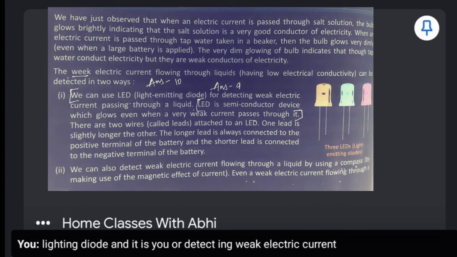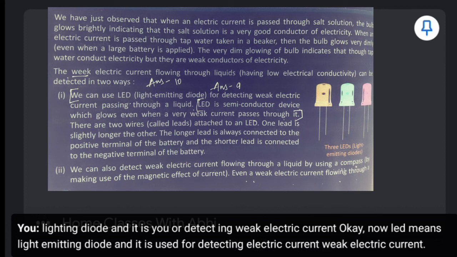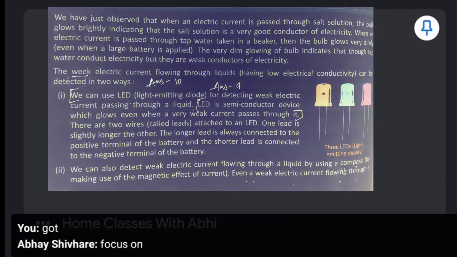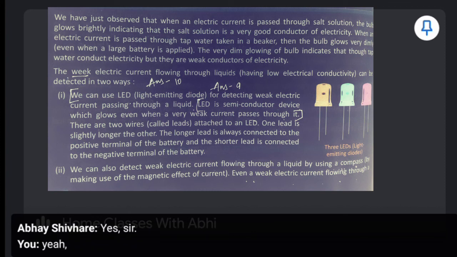Okay now? LED means light emitting diode and it is used for detecting electric current, weak electric current. Got? Okay. So this was our answer 9. Correct now? Yeah. So what is the 10th question?